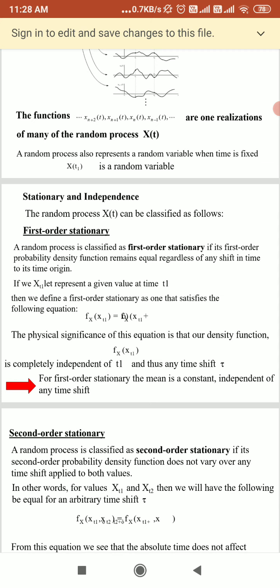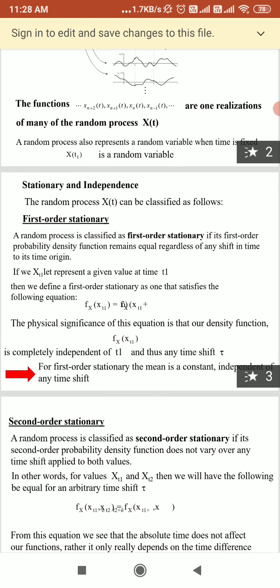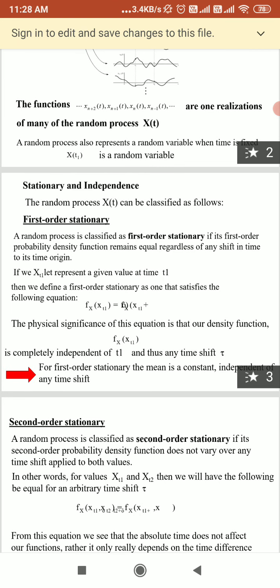A random process is stationary if the statistical characteristics of the random process do not change with the shift of time origin. It means the statistical characteristics of a stationary random process are time invariant. At that time, we can say these statistical properties are time independent.